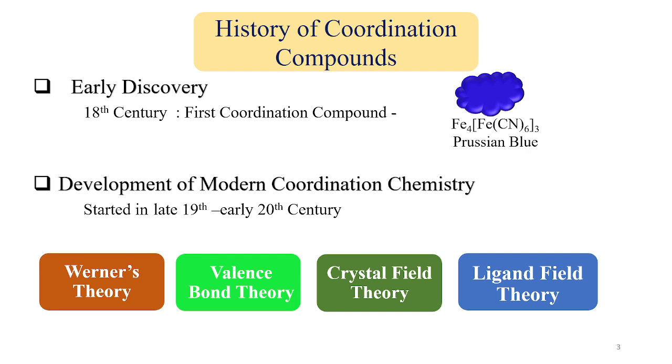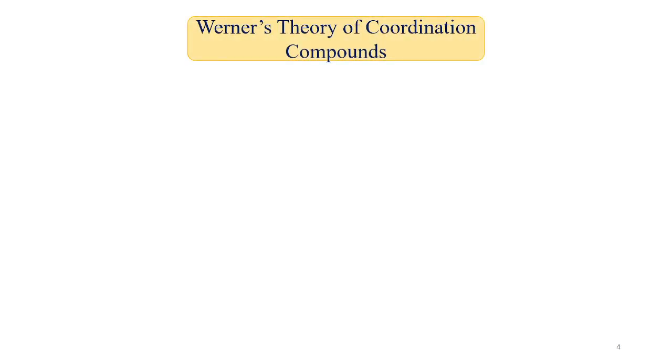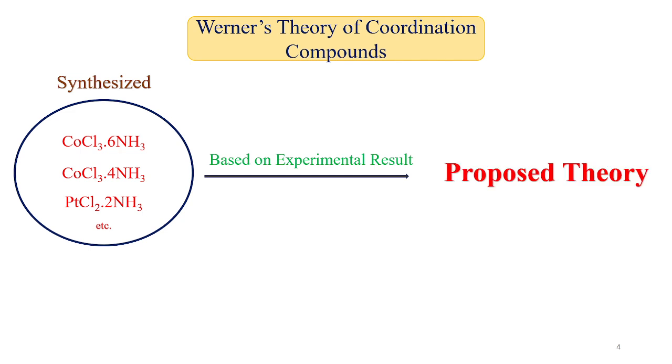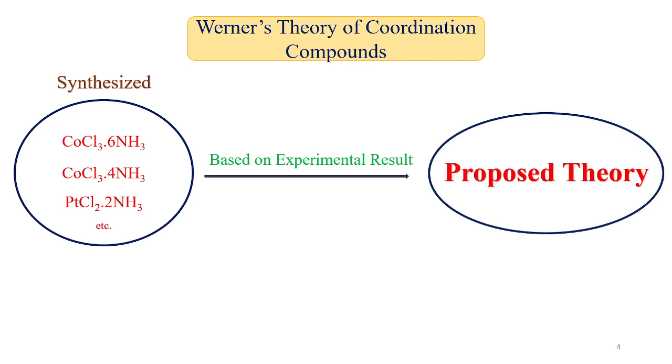So when we discuss the upcoming lectures, we will discuss these theories. But as the timeline demands, the first theory will obviously be Werner's theory. Coming to Werner's theory, Werner synthesized some coordination complexes and conducted experiments on his synthesized compounds. Based on the experimental results, he proposed the theory.